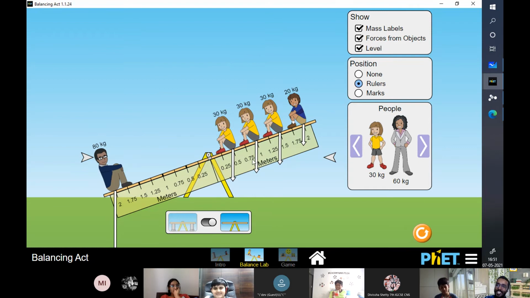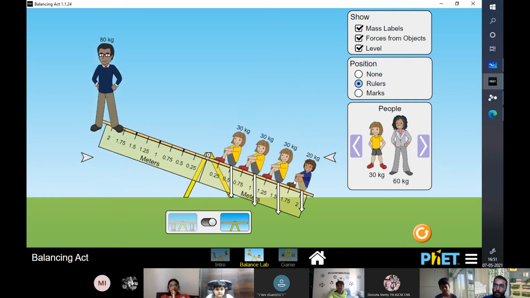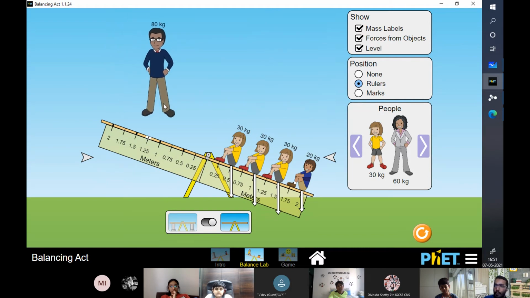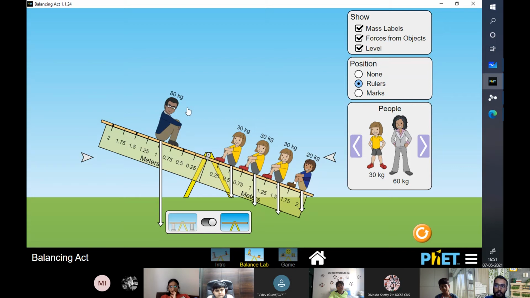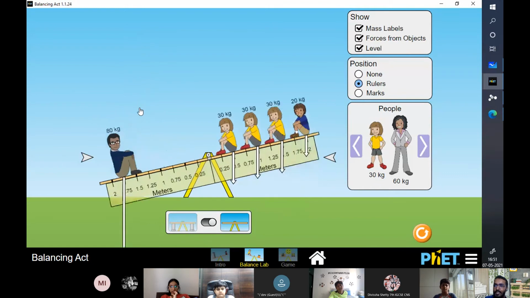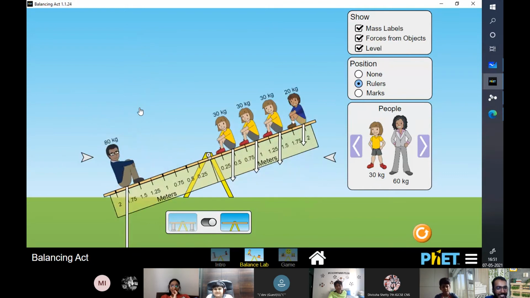Now, essentially, even though there are many people which outweigh me, if you take into account 30 plus 30, 60 plus 30, 90, 110 kilograms is on the other side. But still, I am weighing down. Do you know how? It's because of the distance. Now look, I am at the edge of the seesaw. If I move closer, I am no longer the heavier person. Depending upon the distance. You guys are so light.